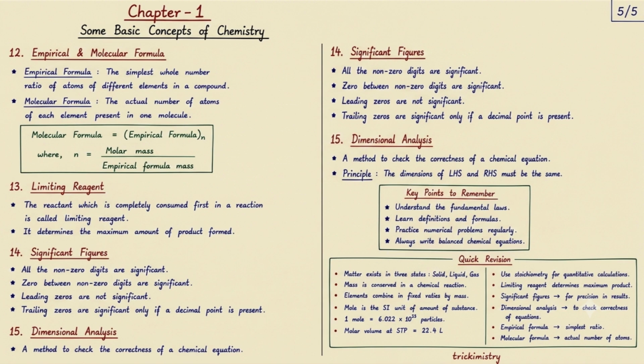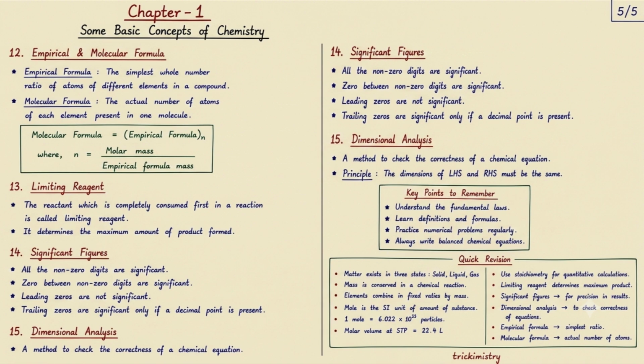Now let's understand the limiting reagent. A limiting reagent is the reactant that is completely consumed first during a chemical reaction. Once this reactant is used up, the reaction stops, even if the other reactants are still present. Therefore, the limiting reagent determines the maximum amount of product that can be formed.